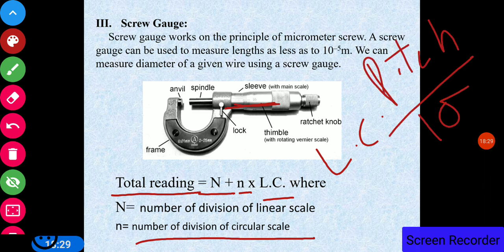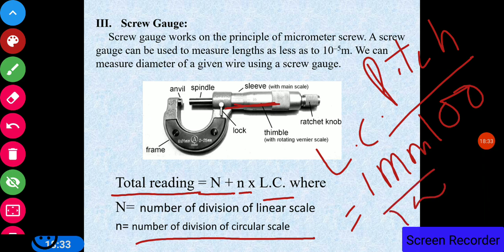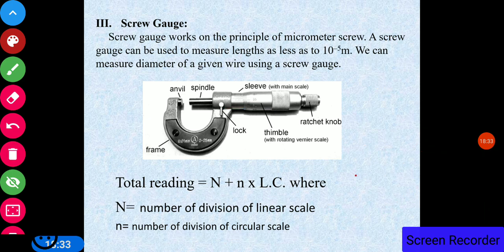Total number of divisions is 100. So 1 mm upon 100 gives you 0.01 mm. This is the least count of the screw gauge, that is the minimum distance which we can measure using the screw gauge.